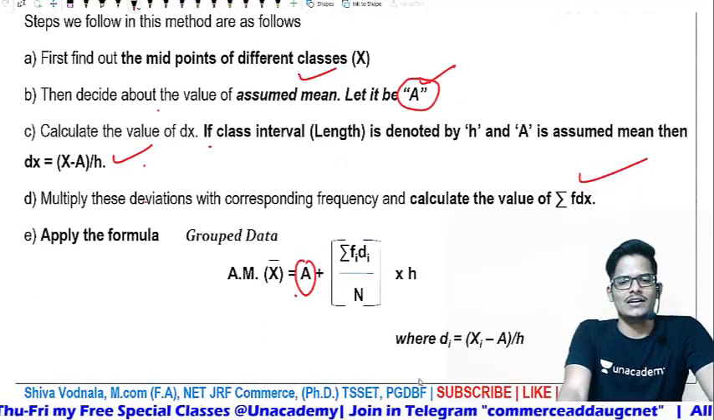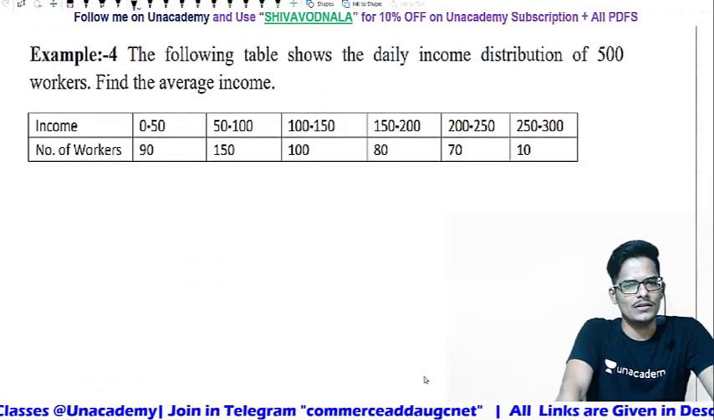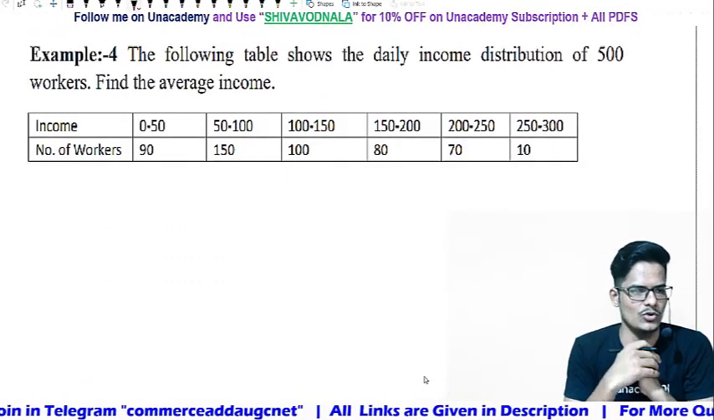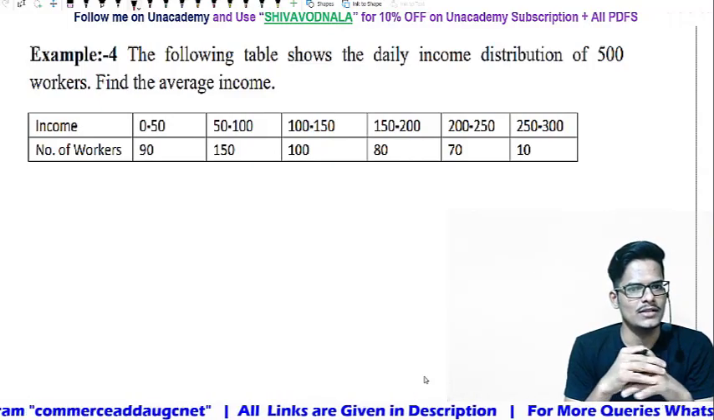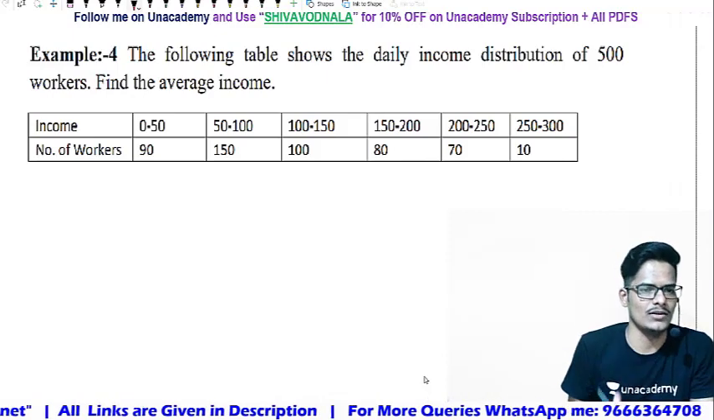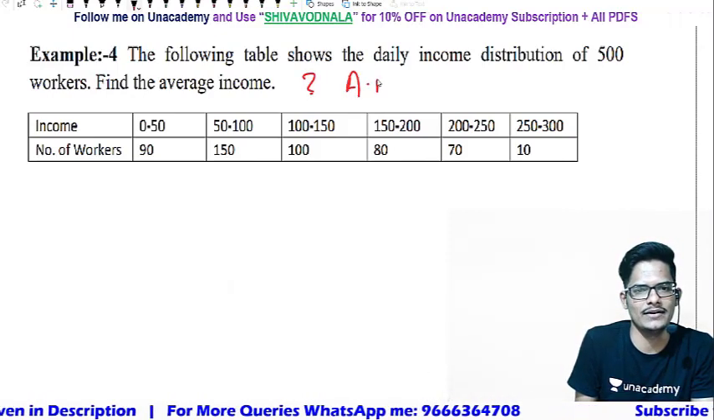Let me tell you about the whole thing so that you can understand easily. The following table shows the daily income distribution of 500 workers. Total 500 workers are there in the company. Their daily income is given like this. They are asking to find the average income, that means we need to find the arithmetic mean.